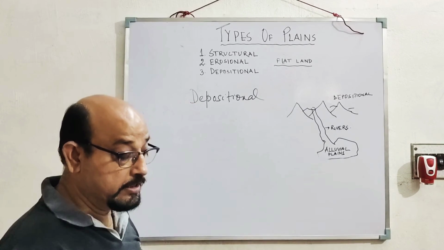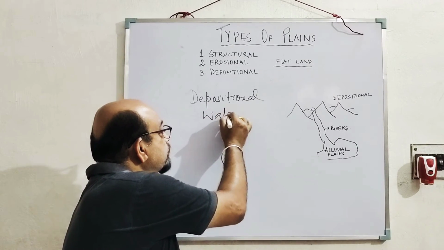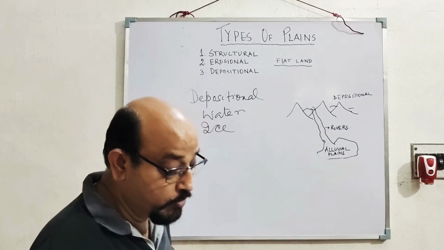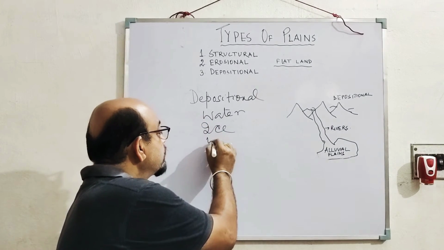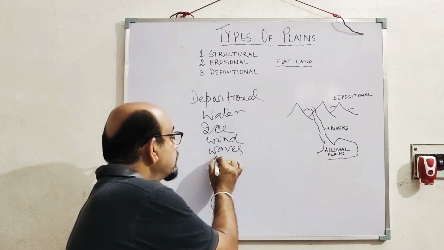These are brought down by the natural agents of transportation such as water, ice, wind, waves, glaciers.